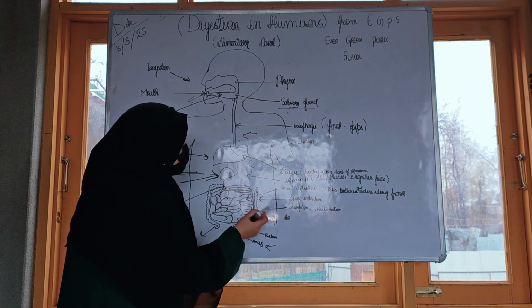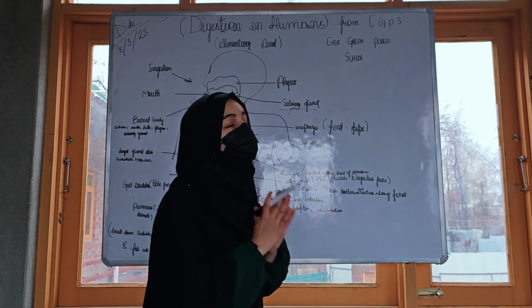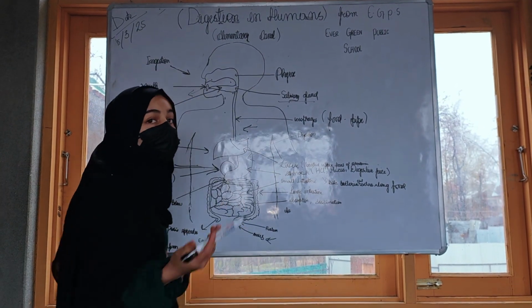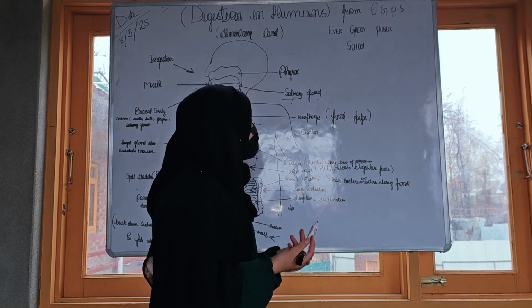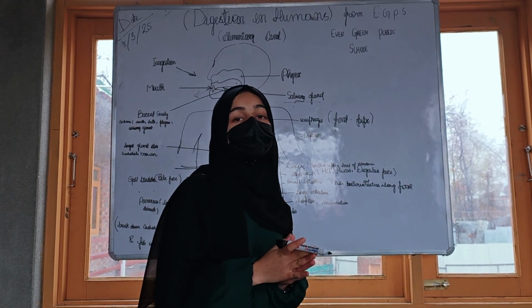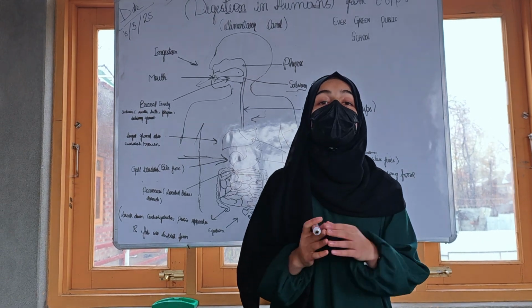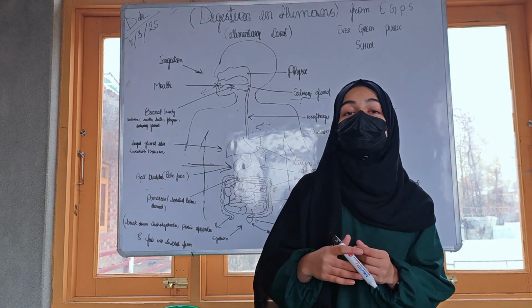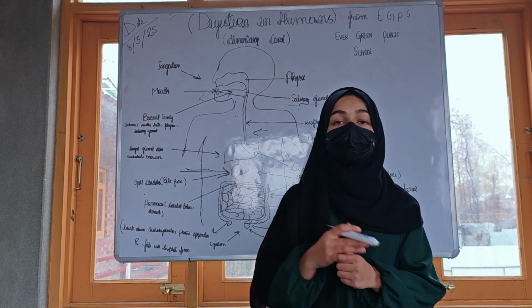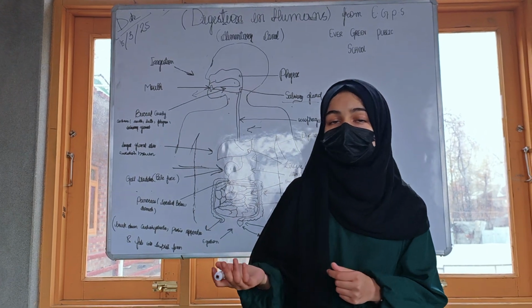The second one is the pancreas. It is a large gland which is located below the stomach. The pancreatic juice helps break down carbohydrates into a simple substance, that is glucose, fats into fatty acids and cholesterol, and proteins into amino acids.